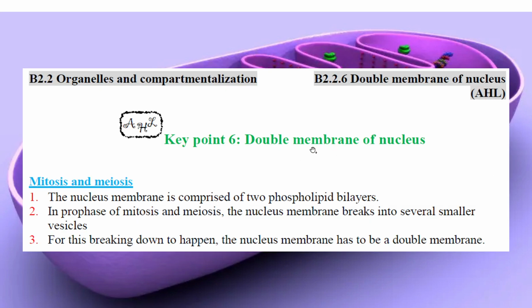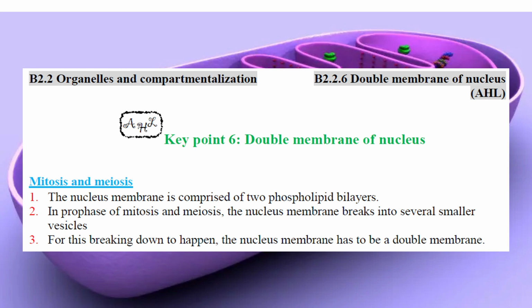And also I talk about the nucleus. The nucleus has a double membrane, so it's an evolution from it. It's important because in mitosis and meiosis, as cells proliferate, the nuclear membrane has to break down into several smaller vesicles and then join together, right? How can it be done? Because they are double membrane.